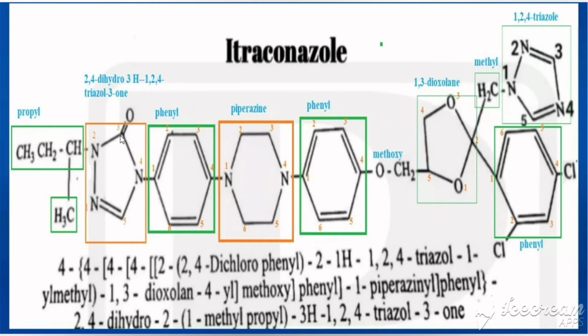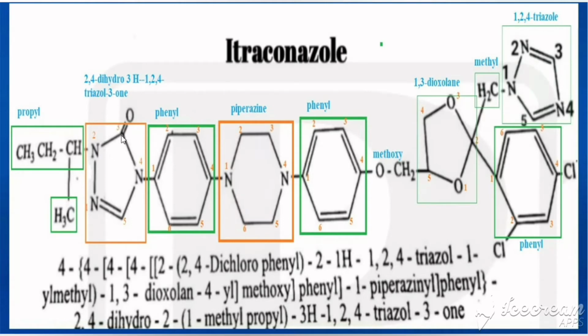Okay, so this one third carbon is having ketone. That's why ketone means the suffix for that is -one. That's why it should end with 3-one. And it is a triazole we said, but there may be absence of one bond. For a bond, we know that we have to add 2 hydrogens. So it is a dihydro one.